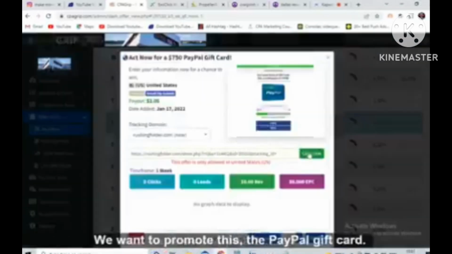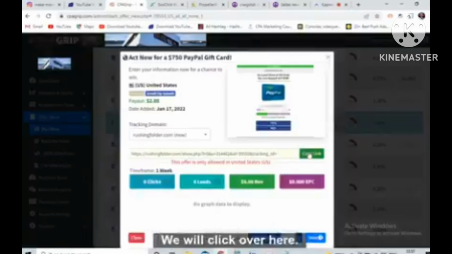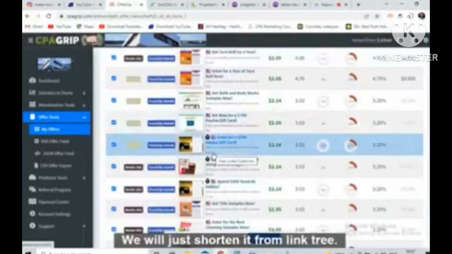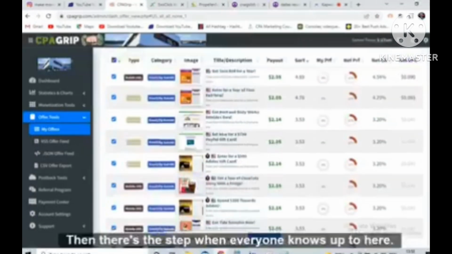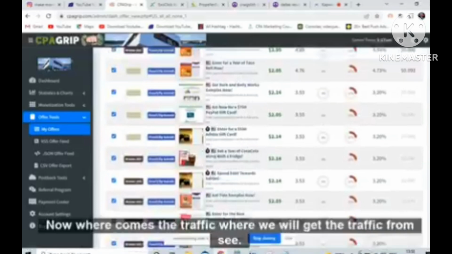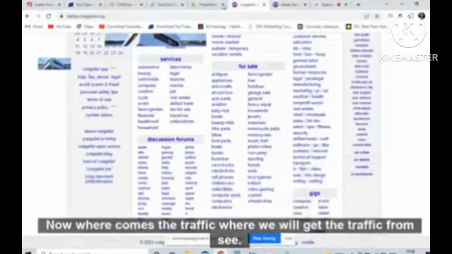Suppose we want to promote the PayPal gift card. We'll click over here and copy this link. We will just shorten it from Linktree. When we copy this from Linktree, this is step one. Everyone knows up to here. Now where does the traffic come from? Where will we get the traffic from?